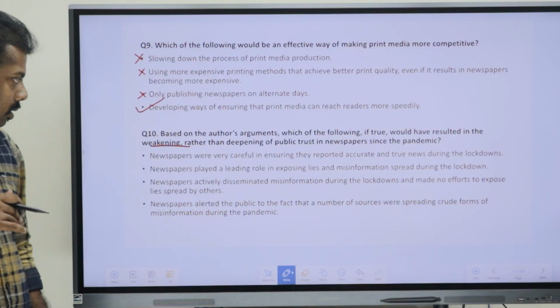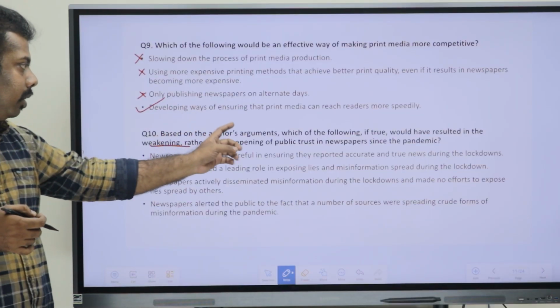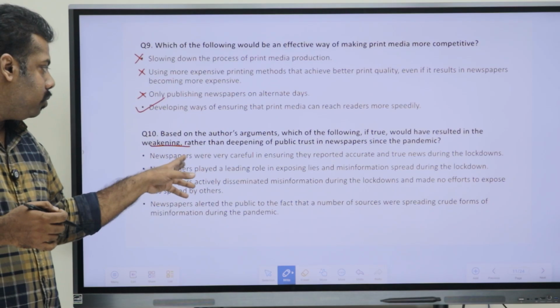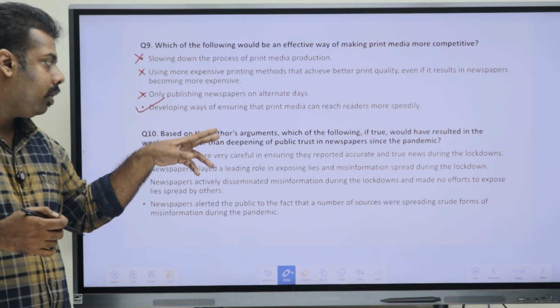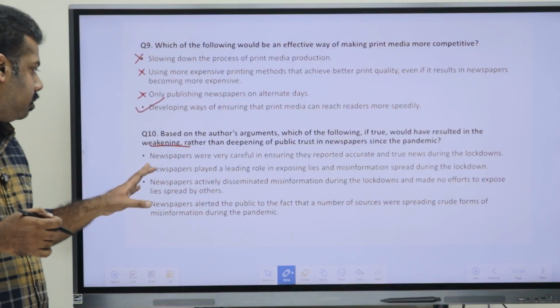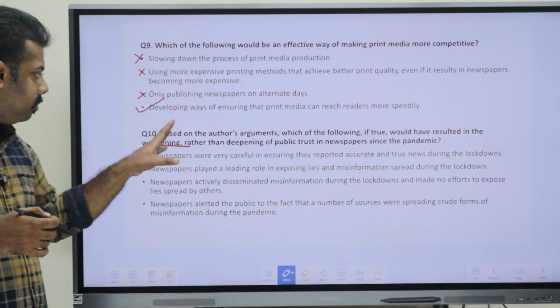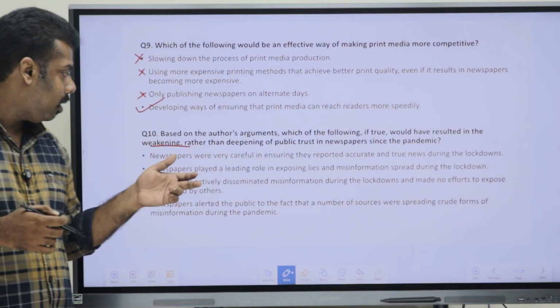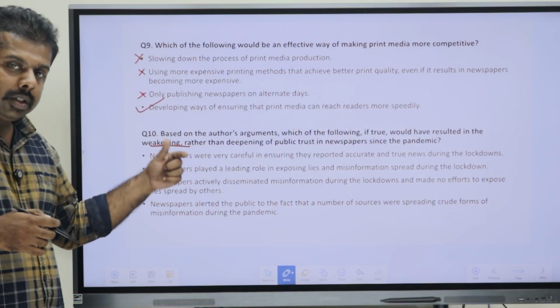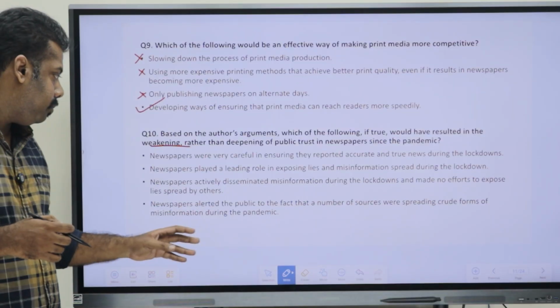Now if you are just going back, the first one is making it stronger, because newspapers were very careful in ensuring it provides accurate and true information. That doesn't weaken it. The first two points are saying about the positives of the newspapers.